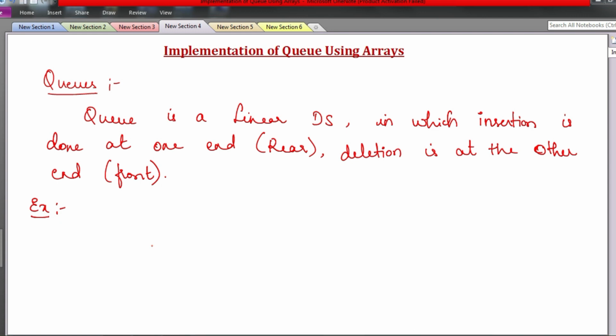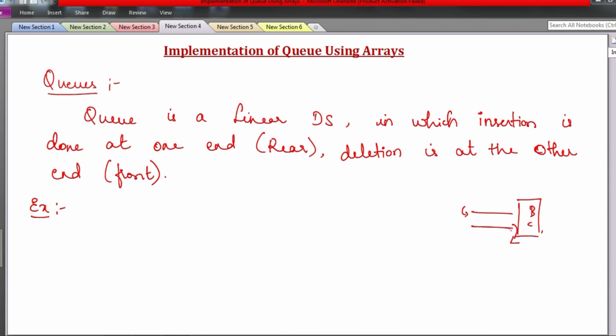The first one who enters the queue is the one whose request will be processed first, right? Like you have a bank counter, there is a queue, and insertion is done at this end, right? So new people keep entering from this end and deletion is done from this end, isn't it?